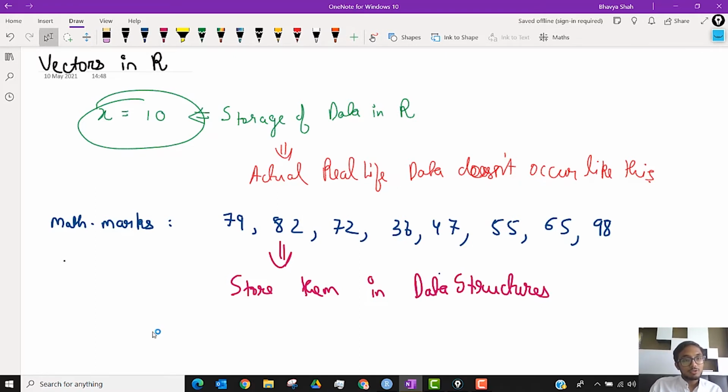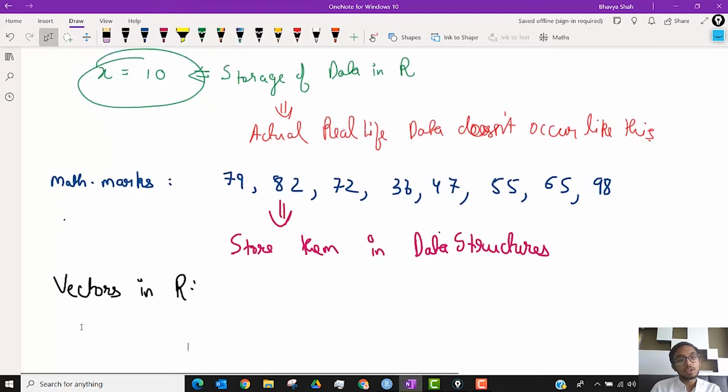Now coming to vectors, what are vectors? Vectors are very similar to, if not the same as, the sets that we have already studied in logic. Set theory usually students have studied.